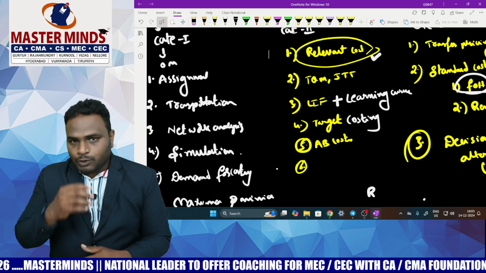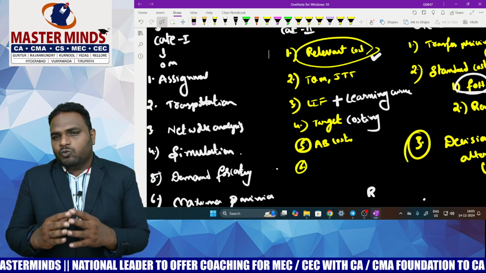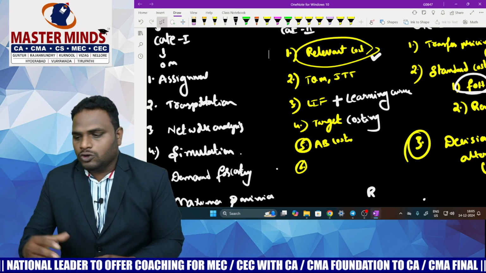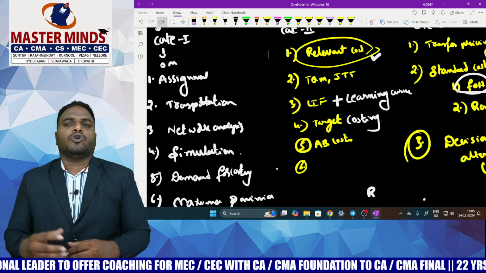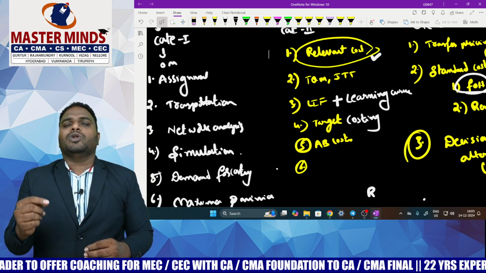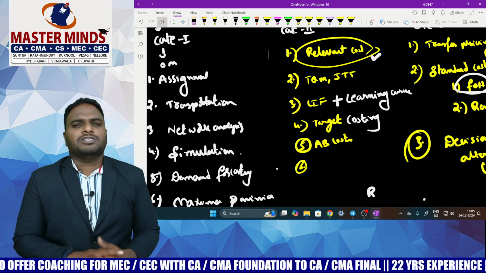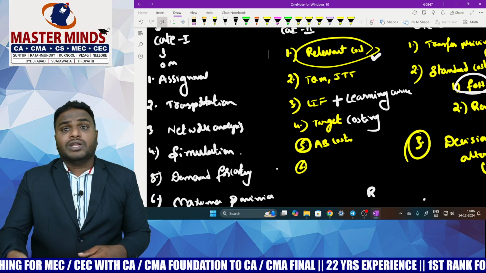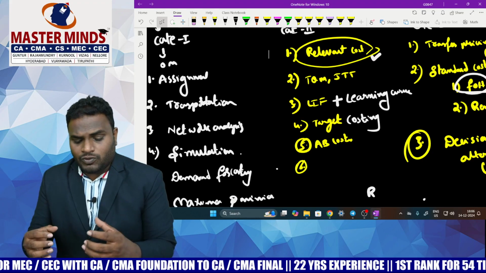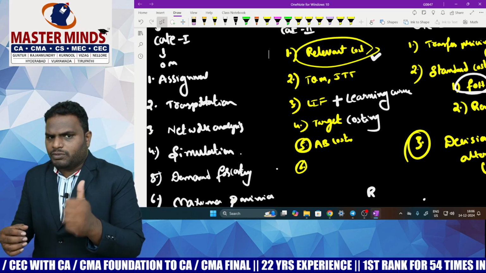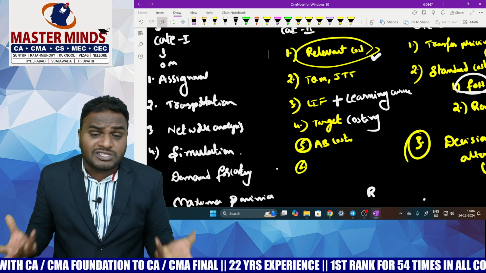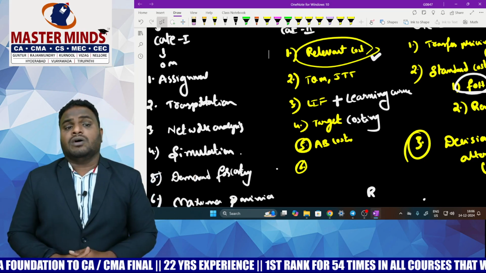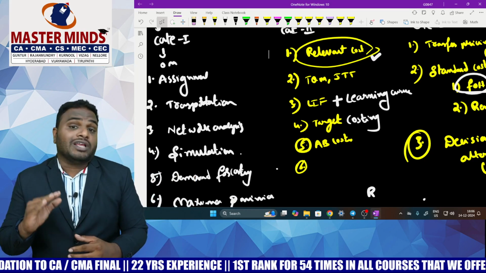After completion of assignment, come to the second part, that is transportation. In transportation, please practice one question only covering Vogel's approximation method, northwest corner method, least cost method, and also the MODI optimality test. Only one problem is sufficient. Don't practice more and more problems in transportation. So, two problems from assignment and one problem from transportation. That's it. We have less time available, and we don't have enough time to practice all the questions. Please remember that.